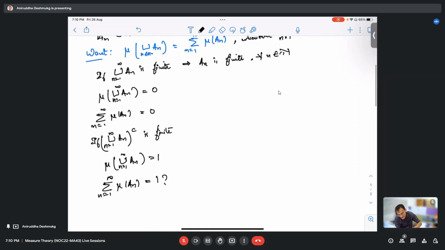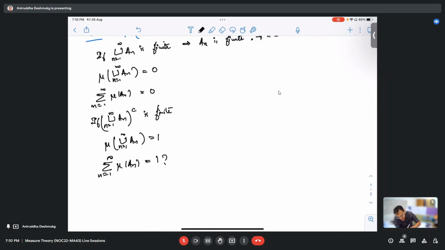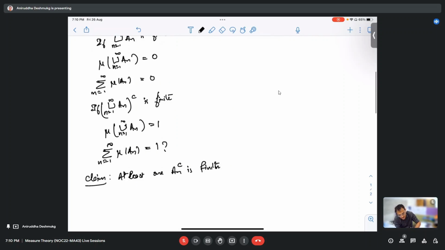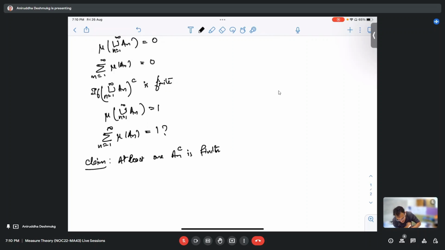So actually, one of the claims that we can make is that at least one A_n complement is finite. Okay, so why is that true? Because if all the A_n are finite, then what will happen?